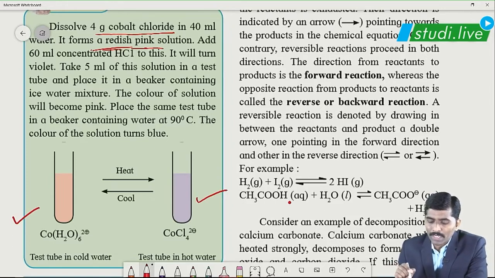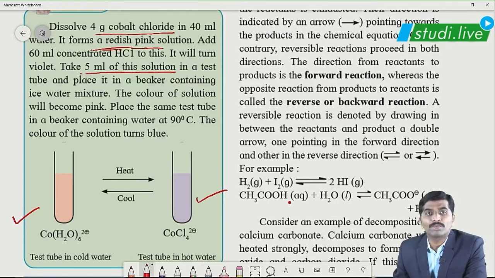Now, after addition of HCl, what we need to do is take 5 ml of this solution in another test tube and place it in a beaker containing an ice water mixture, that is, we are freezing or cooling the solution, correct? Now, the color of the solution will become pink. Place the same test tube in a beaker containing water at 90 degrees Celsius. Water at 90 degrees Celsius means absolutely we are heating the solution, and the color of the solution turns blue or purple, we can say.